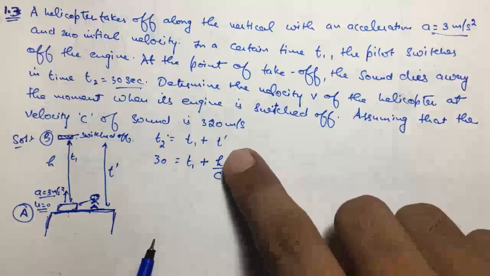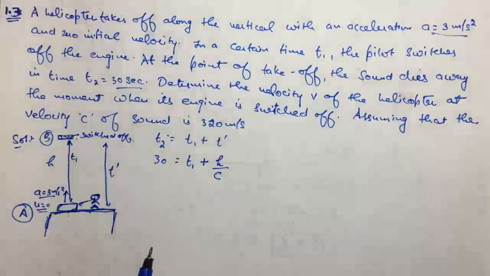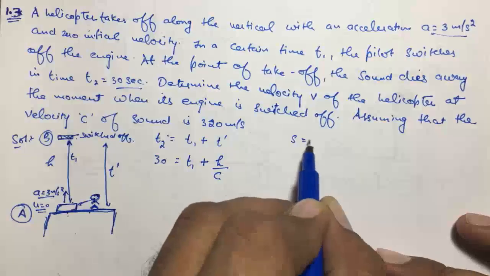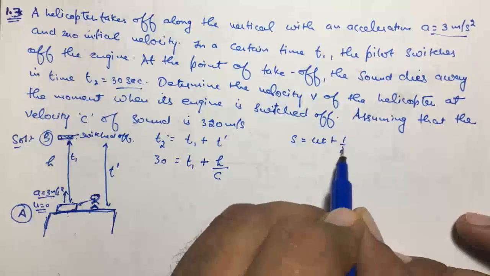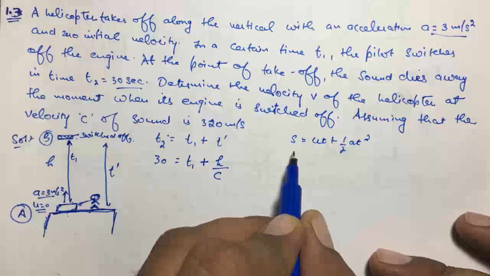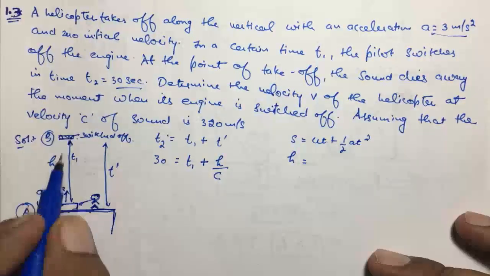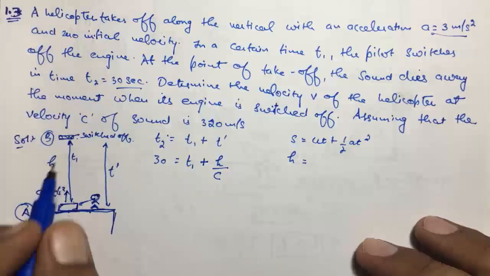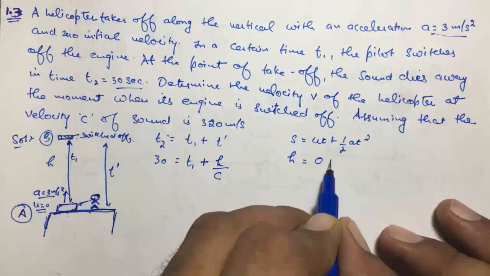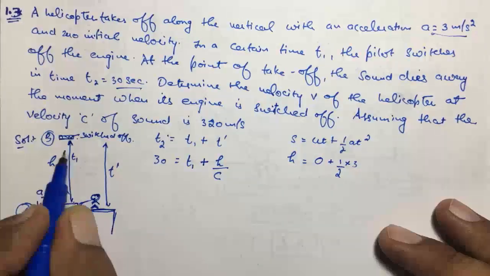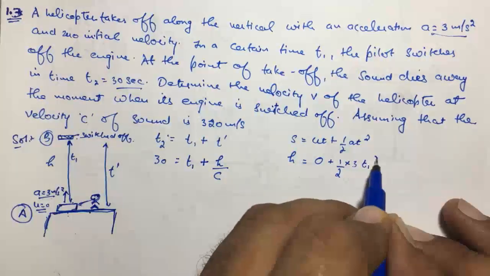Now we need to find h because we don't know h in this equation. To find h, we know s equals ut plus half at square. We will use this equation. So h is the displacement covered by this helicopter. Initial velocity is 0, half into acceleration 3 into time from a to b, which is t1 square.